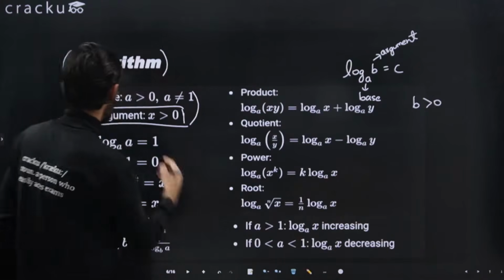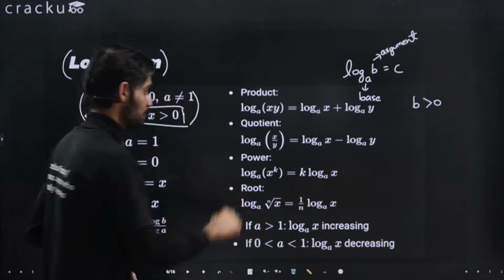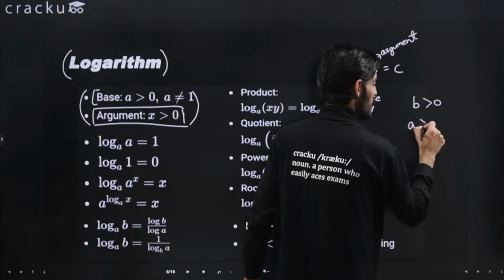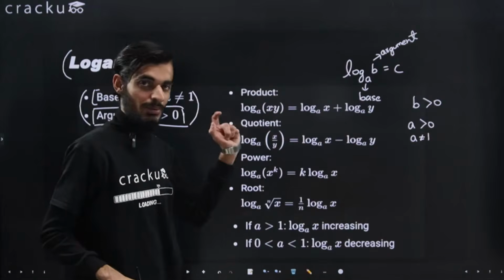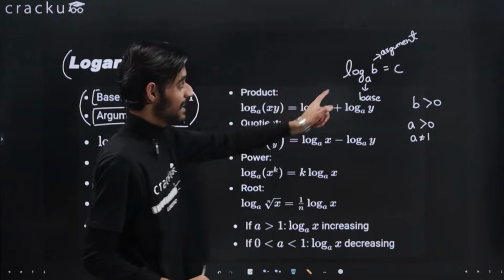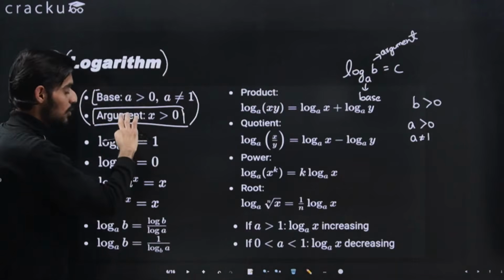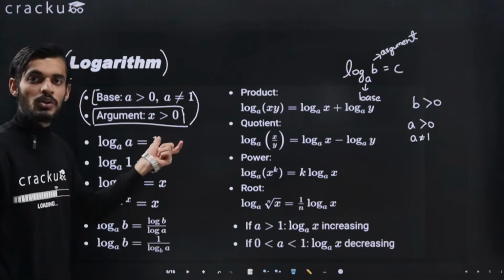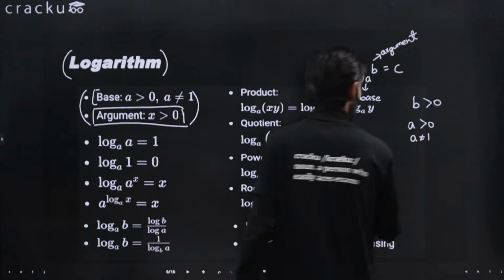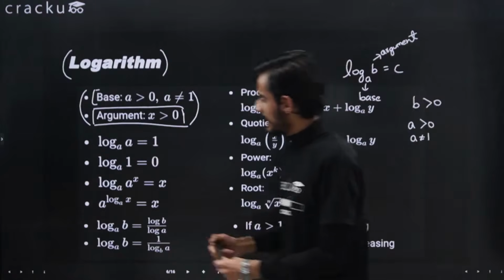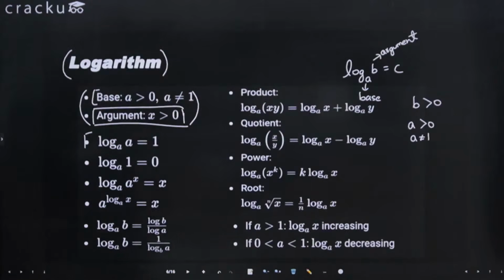One more condition is on the base. The base also has to be greater than 0, but apart from this it cannot be equal to 1. So A has to be greater than 0 as well as A can't be equal to 1, right? So these are the conditions you need to keep in mind in case of logarithms. There are two conditions on the base and one condition on the argument. I hope this is clear. These are the basic properties of logarithms. If there are no doubts, we can start with the properties.